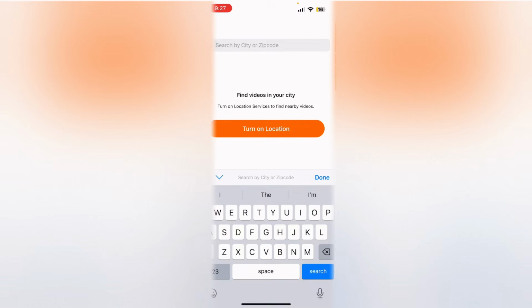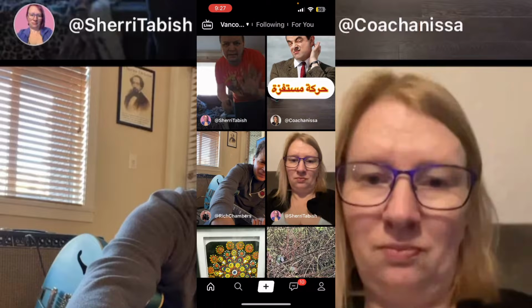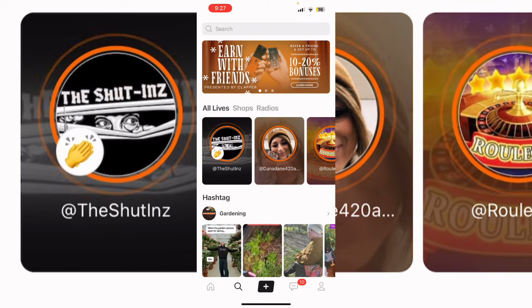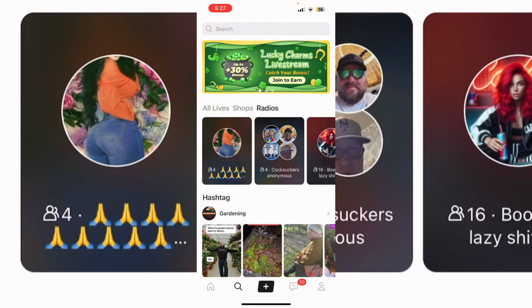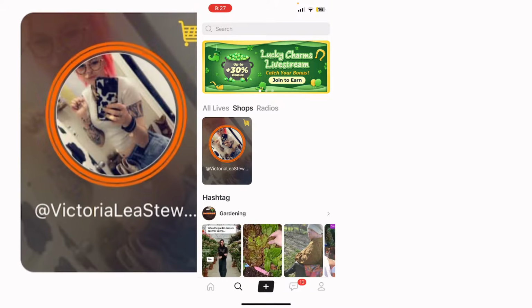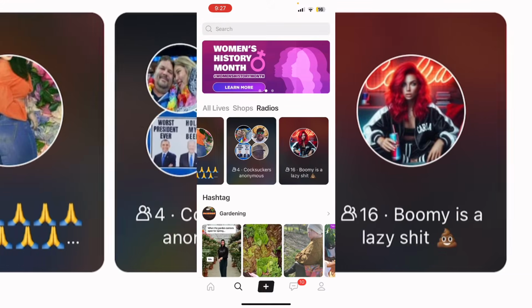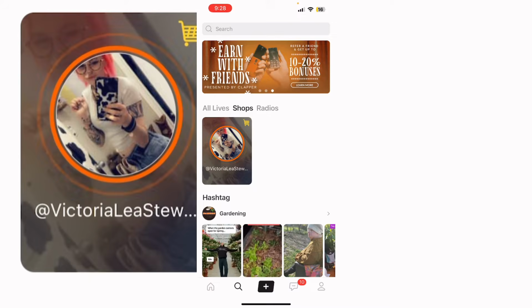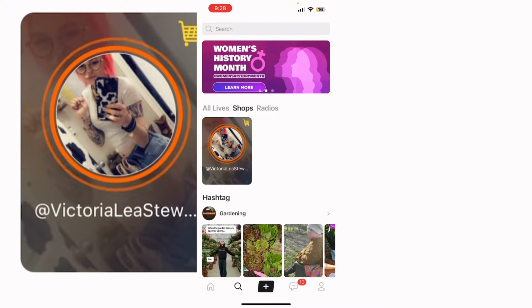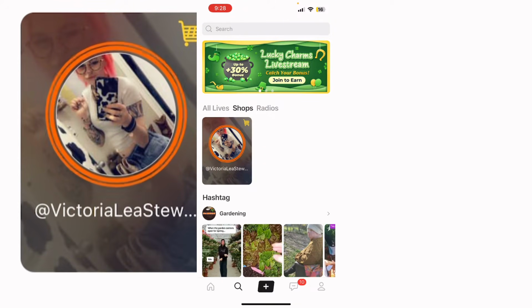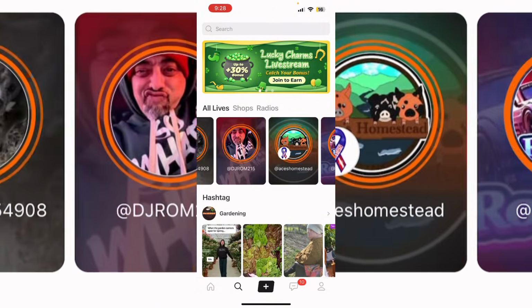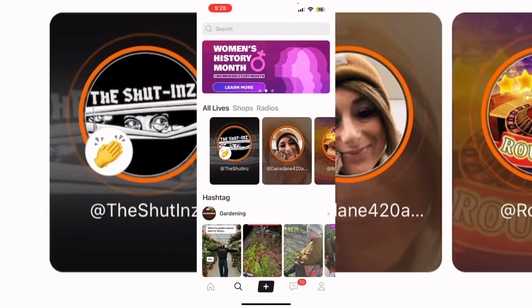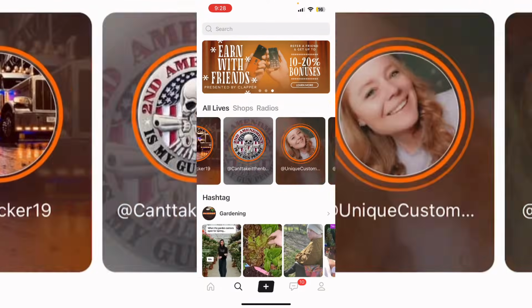So you can also turn on your location, so that way you can look at personalized videos in your area, and then they also have lives. When you create a Clapper account, you automatically have the ability to do a live stream. So it shows various live streams here and shops where you can set up a business, and then also allows you to do radios, which is basically like X's Spaces. So you can do all that for free, and you don't need a minimum amount of followers. You can just set up an account and you can have all access to these features right away. And then you can also look at trending hashtags. You can go into lives and see what's going on here.